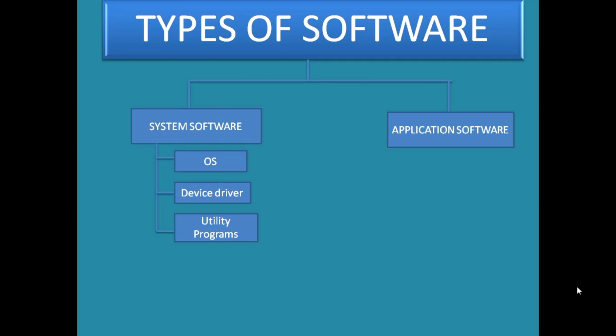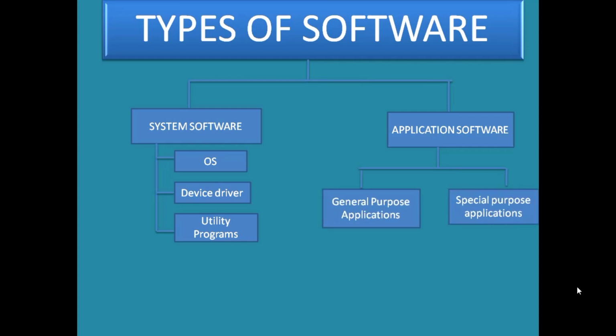Now let's again come to application software. As I told you, application software is used to make the user's task easier. Application software can be divided into two different types: general purpose application and special purpose application. General purpose applications like Microsoft Excel, Microsoft Word, Microsoft PowerPoint can be used for many purposes.